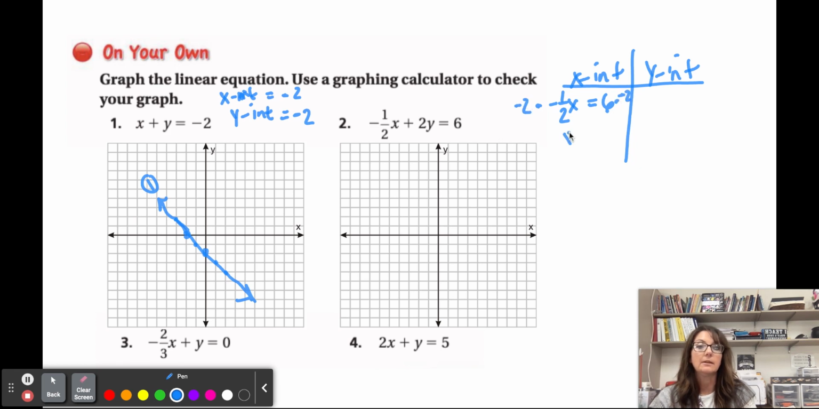Now, this one's intercept is going to be kind of crazy because it's -12, and I know that is going to go off my coordinate plane here. But finding my y-intercept, this term is 0 because x times 0 is 0. So I'm solving 2y is equal to 6. And so y is equal to 6 divided by 2, which is 3. So I can graph on the y-axis 3, and then 1, 2.